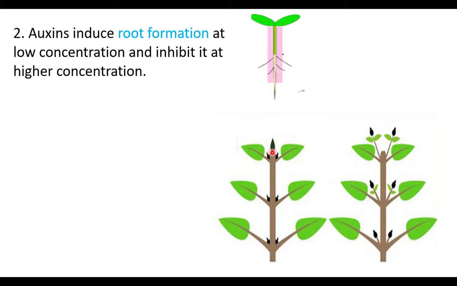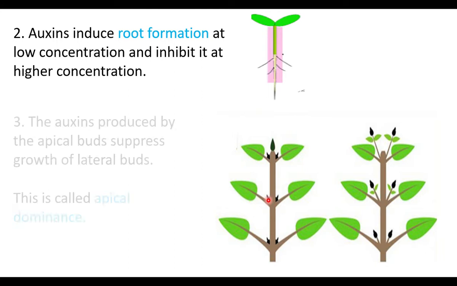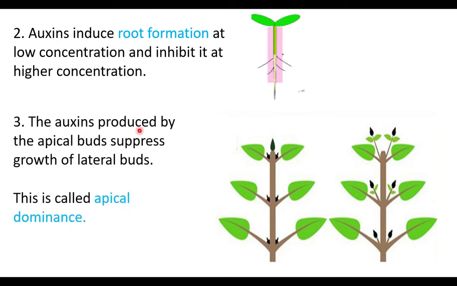If the tip is not removed, the auxin present in the tip moves downwards and suppresses the growth of lateral buds. This is called apical dominance. This is an important term. Auxins produced by the apical buds suppress the growth of lateral buds. This is called apical dominance.